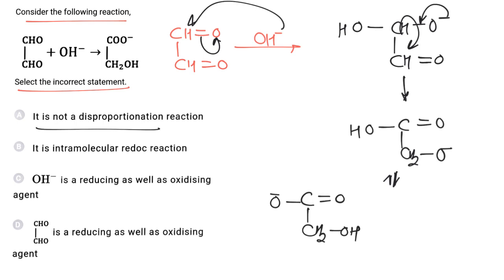Now it is not a disproportionation reaction. This statement is correct. It is an intramolecular redox reaction. This statement is also correct. OH negative is reducing as well as oxidizing agent. This statement is incorrect. So we have to find the incorrect statement. So C is the incorrect statement.